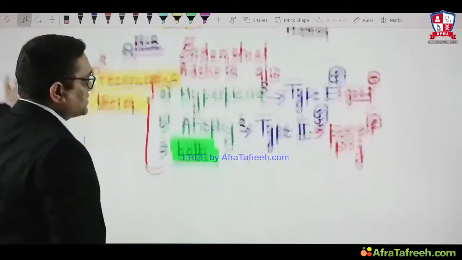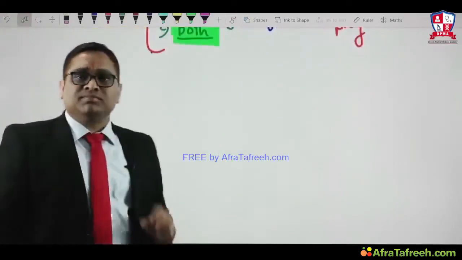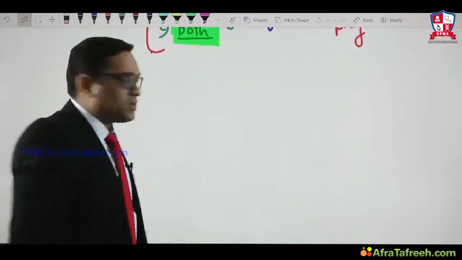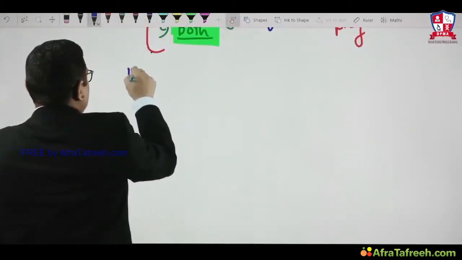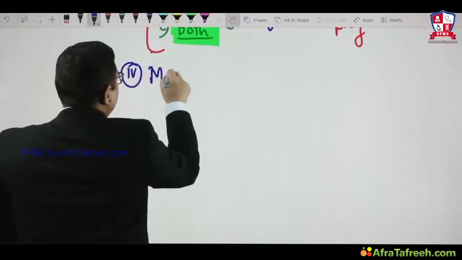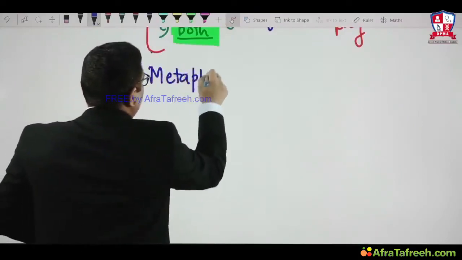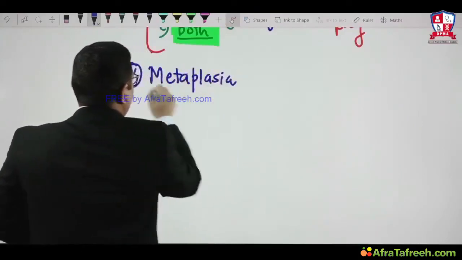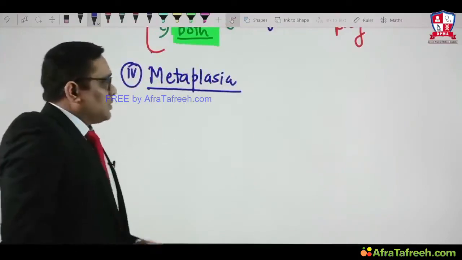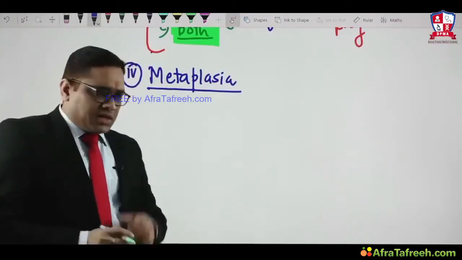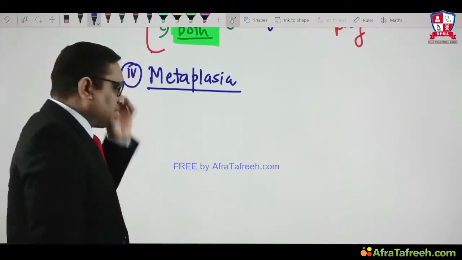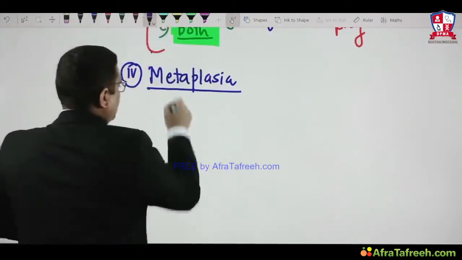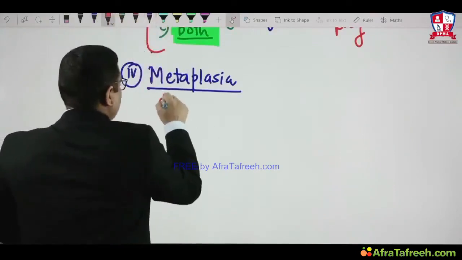Now we are going to discuss the last cellular adaptation, which is metaplasia, right? So the fourth cellular adaptation is metaplasia. What is metaplasia? This is a little unique topic to be discussed, right? If you see the definition of metaplasia